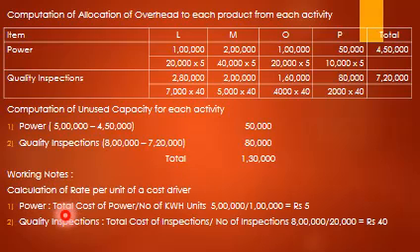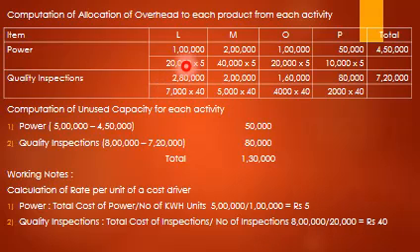Power: total cost of power divided by number of kilowatt units, 5 lakh divided by 1 lakh is equal to rupees 5. Quality inspection: total cost of inspection divided by number of inspections, 8 lakh divided by 20,000, it comes to 40.